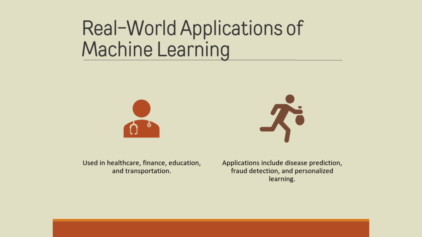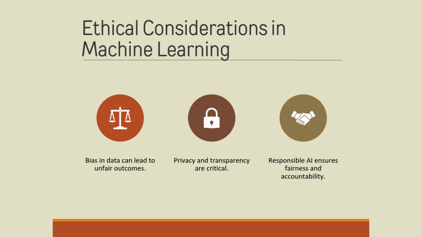Ethical considerations in machine learning. Ethics play a critical role in machine learning development. Bias in data can lead to unfair outcomes, and lack of transparency may reduce trust. Responsible use includes ensuring fairness, privacy, and accountability when building and deploying intelligent systems.